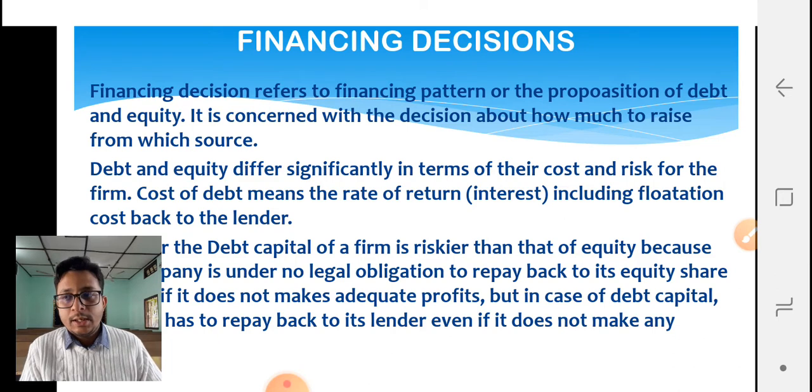Why costlier? Because a company has to pay legal charges, underwriter charges, and brokerage charges. So many flotation costs are there, so many charges are there. That is why equity financing is much costlier but less risky. I hope it is clear to you.